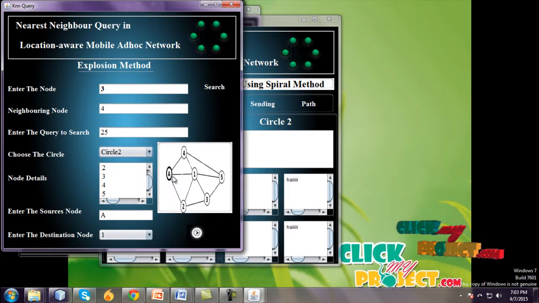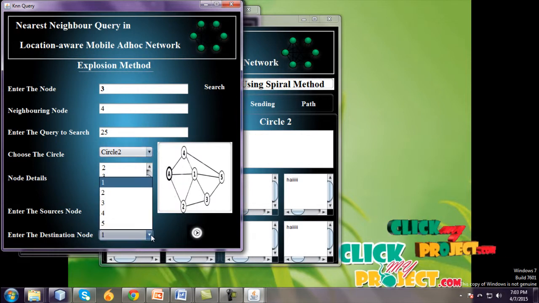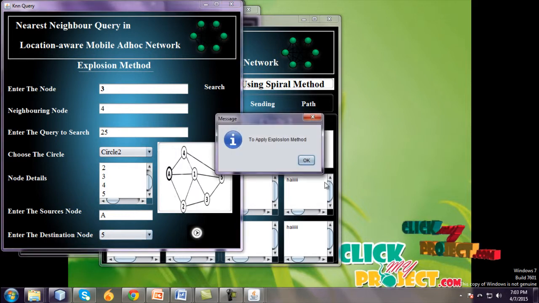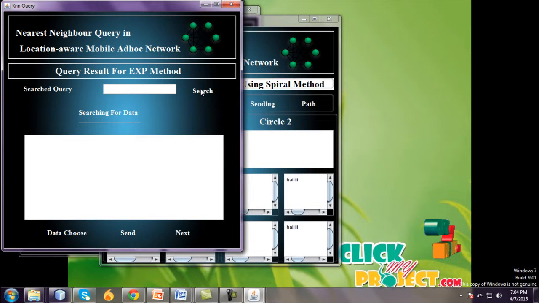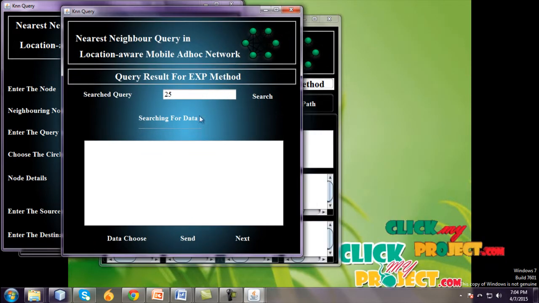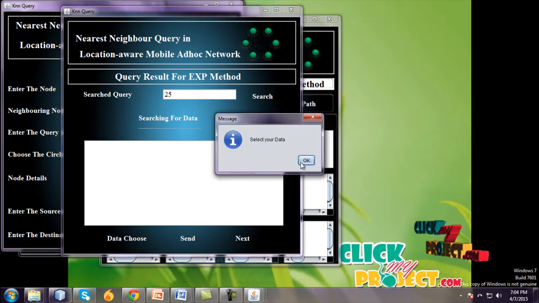Circle 2 source node is A and destination is 5. Select this 5 and go to next to apply the exponential method and search the query. I already gave the query 25, so it searches the query 25 and searches for data.